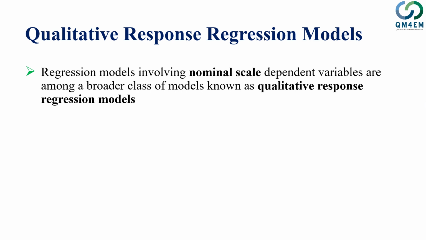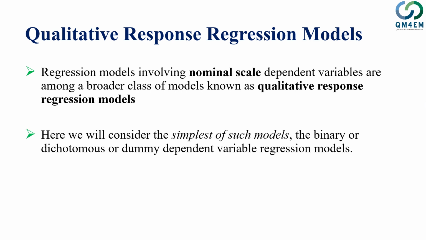Now there are a number of models within this category. We will mainly discuss the simplest models. These are the binary or dichotomous dependent variable models, or dummy dependent variable model. Binary refers to a case where you have two possible values.